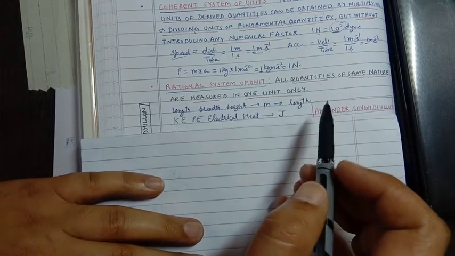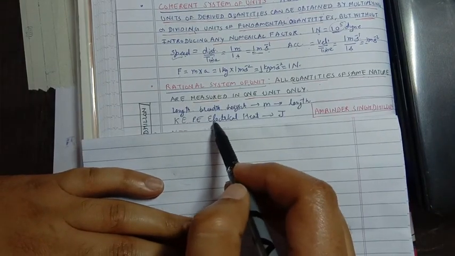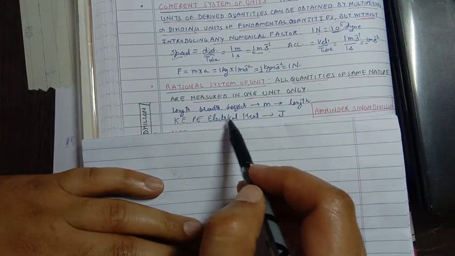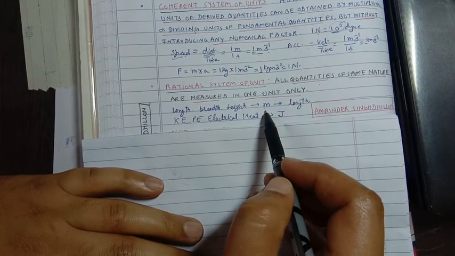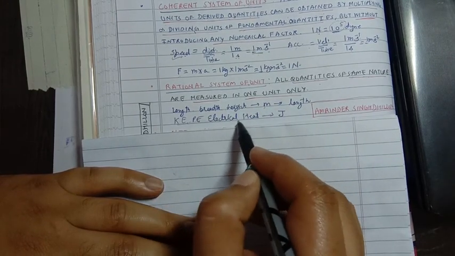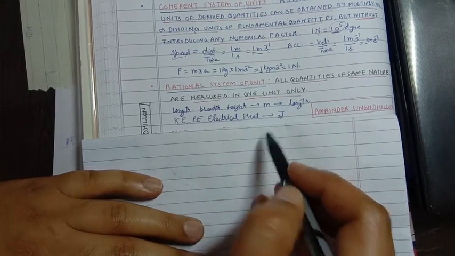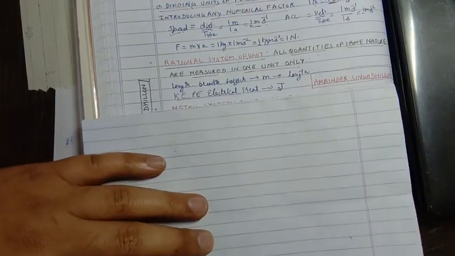Similarly, we have different types of energies: kinetic energy, potential energy, electrical energy, heat energy, nuclear energy. But we are not defining different units, but a single unit, that is joule. This is a rational system of unit.